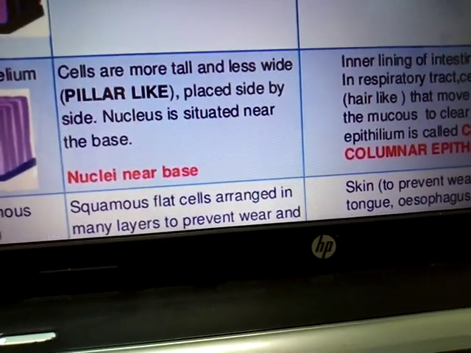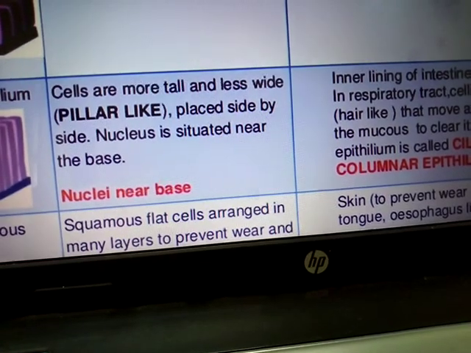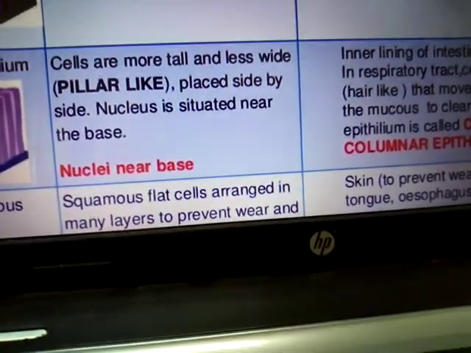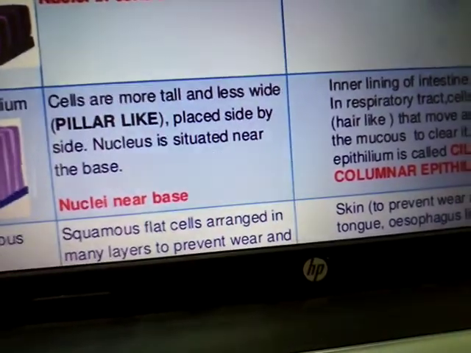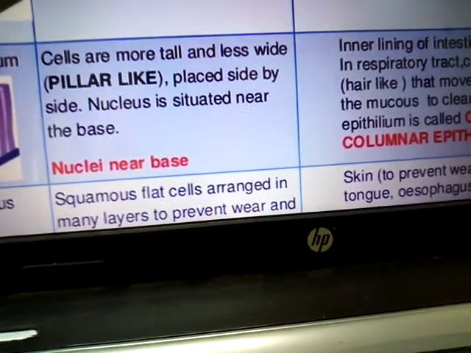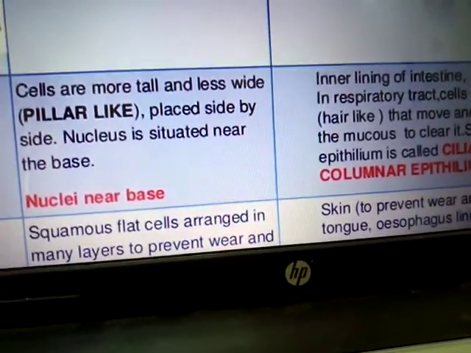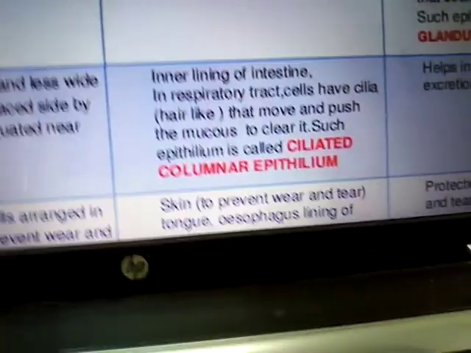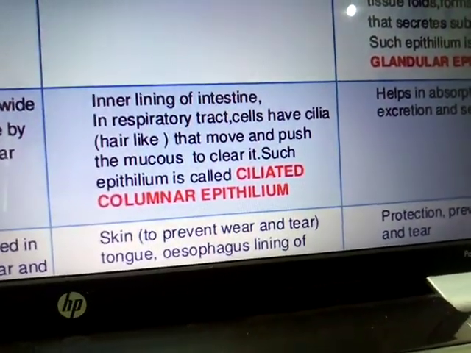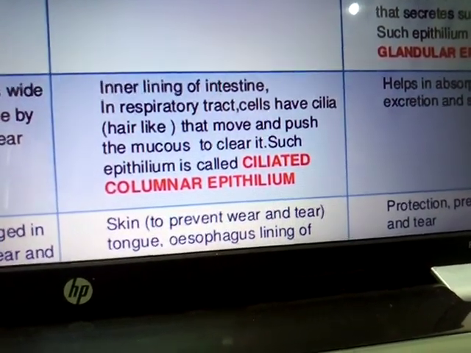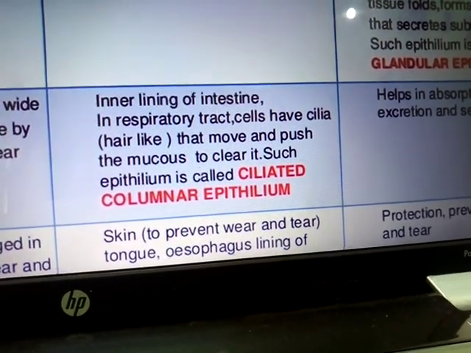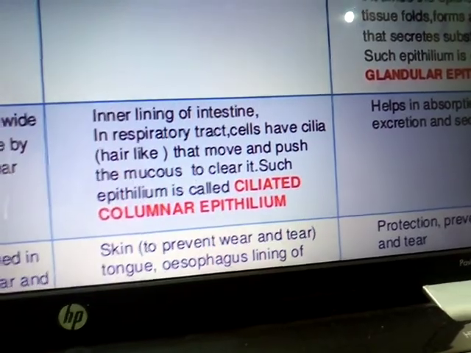Somewhere there is infection, somewhere there is injury, and somewhere the cells are dead and need removal, so it helps to prevent the wearing and tearing of the cells. As far as the location is concerned, it is present in the skin, tongue, esophagus and lining of the lungs.